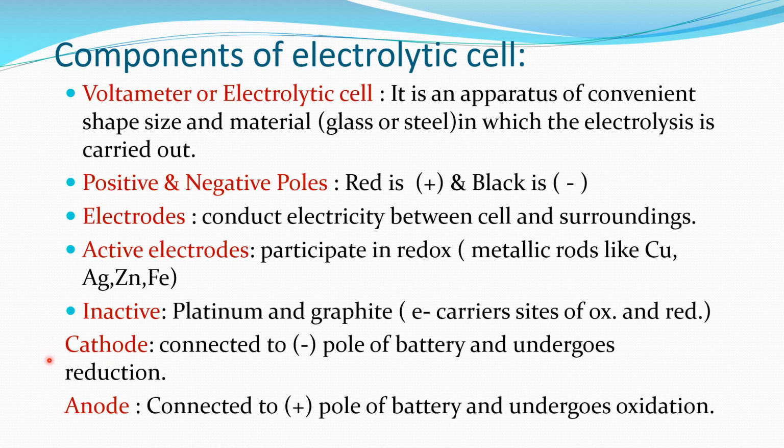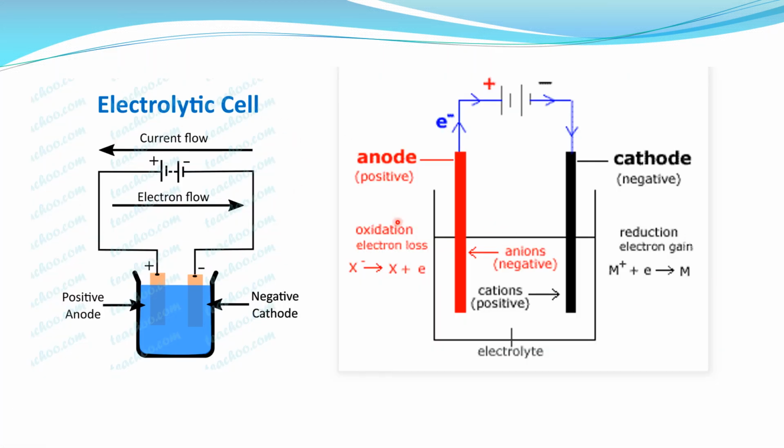The two electrodes, as we have just seen, are cathode and anode. Cathode is connected to the negative pole of the battery and undergoes reduction, that is gain of electrons. Anode is connected to the positive pole of the battery and undergoes oxidation. You can see here the setup of the electrolytic cell. We have the battery, with the positive terminal and negative terminal, and the electrodes: the anode, which is connected to the positive terminal of the battery, and the negative cathode, which is connected to the negative terminal of the battery.